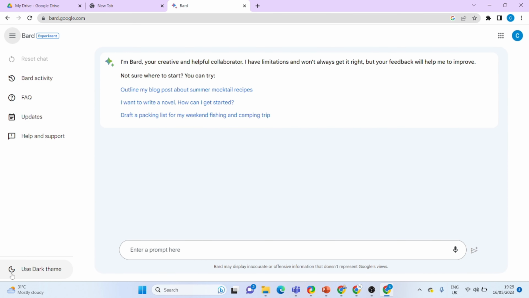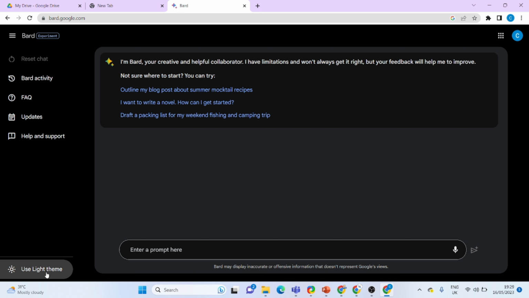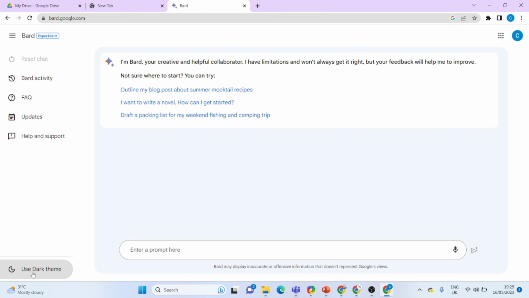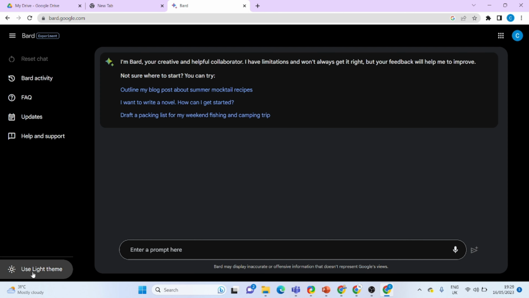And here, if you want to change the theme of your UI, you can change to the dark theme and the day theme. If you want to set the dark theme, you need to click on Use dark theme. Then the theme will be changed into dark mode. If you want to change this theme to light mode, you need to click this button again, which is Use light theme. Then the theme will return to the light theme. So in this manner, you can change your theme as per your preference.